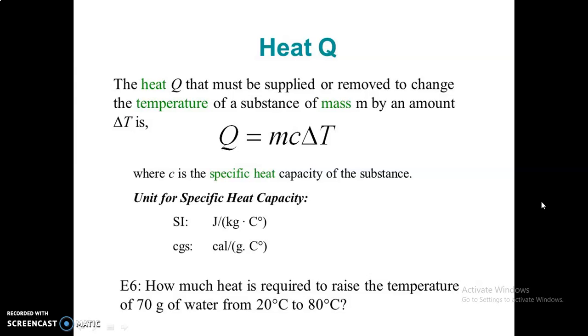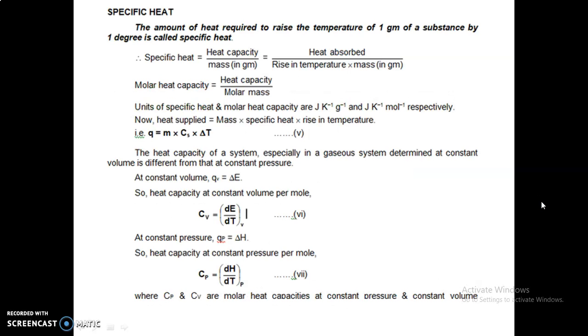How much heat is required to raise the temperature of 70 gram of water from 20 degrees centigrade to 80 degrees centigrade? So this example we have taken into consideration to calculate the heat. So specific heat, the amount of heat required